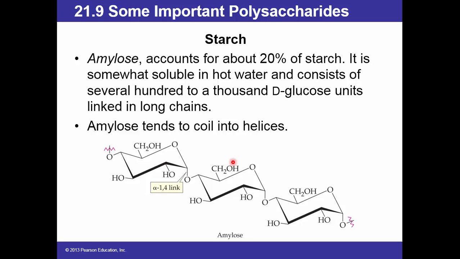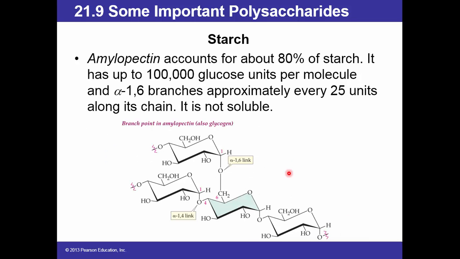Amylose accounts for about 20% of starch. It is somewhat soluble in hot water and consists of several hundreds to 1,000 D-glucose units linked in long chains. Amylose tends to coil into helices. So, amylose, linear, all the monosaccharide units are connected by alpha-1,4 linkage, and amylose accounts for about 20% of starch.